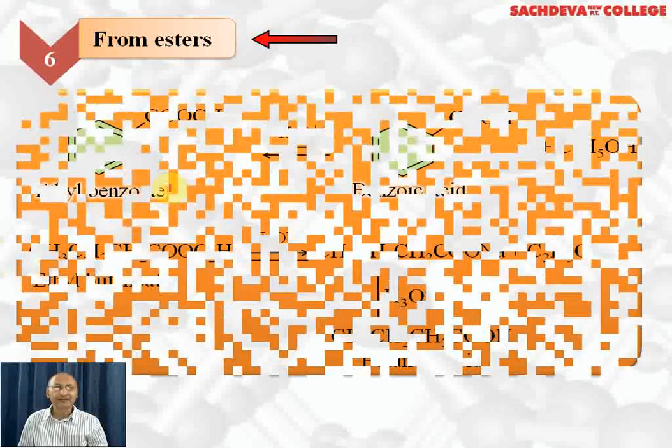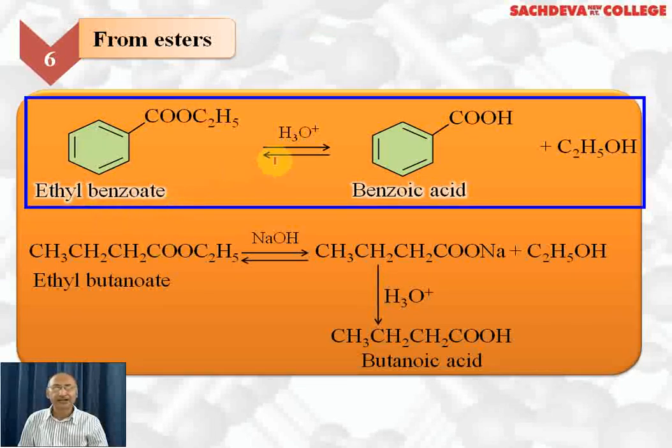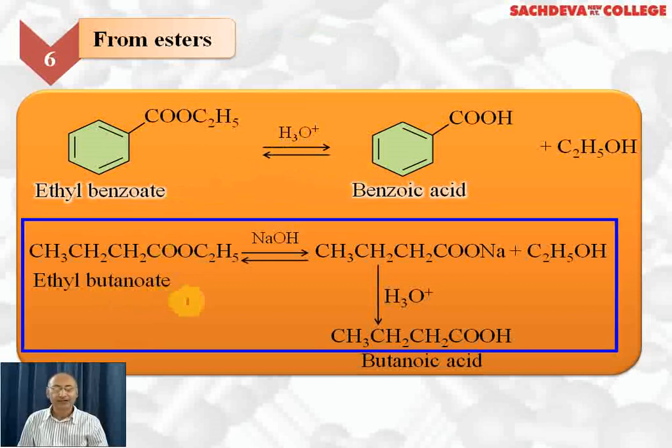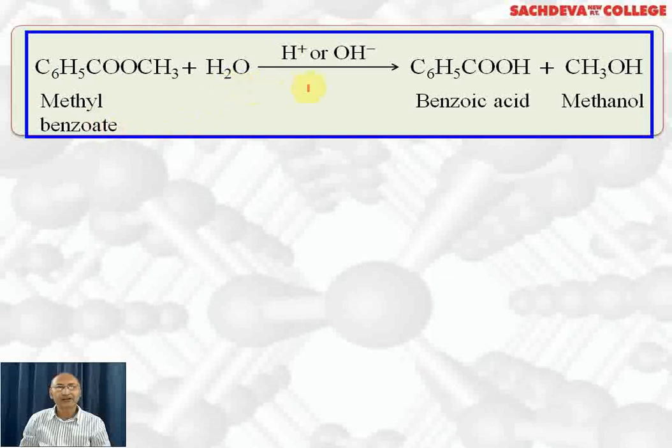Next we are taking from esters. Ethyl benzoate when hydrolyzed in presence of H+ ion, we get benzoic acid and ethyl alcohol. If we take ethyl butanoate and hydrolyze it with sodium hydroxide, we'll get sodium butanoate plus ethyl alcohol. Sodium butanoate on acidic hydrolysis gives butanoic acid. Methyl benzoate on hydrolysis in presence of H+ ion or OH- ion gives benzoic acid and methanol.